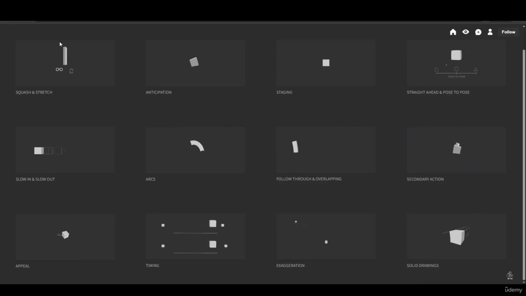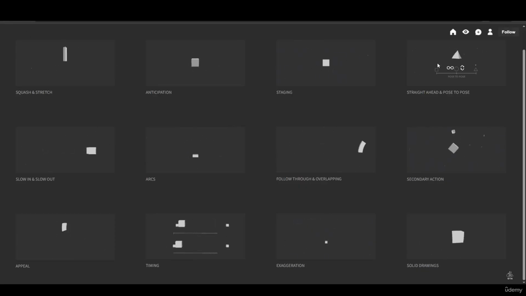Then you have slow in and slow out, which is basically what I already showed you. Slow in and slow out is basically the Bezier keyframe curve. So the motion starts slow, then it speeds up in the middle, and then slows down. That's considered to be a very natural movement. Back then it was called slow in and slow out, then it was called ease in and ease out. And now in Blender we can call it ease in and ease out as well, but we usually like to call this the Bezier keyframe curve.